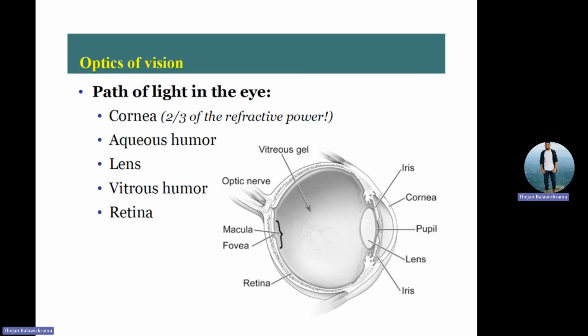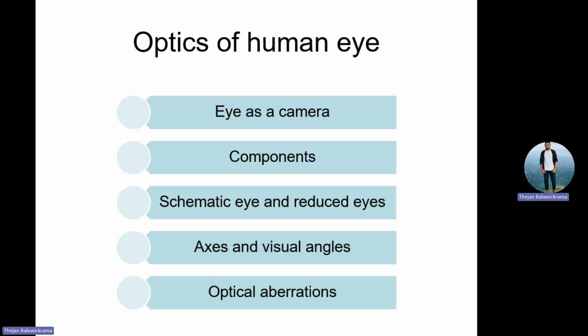So that's what I'm telling you. In these first few days, we will be talking about all the optics. First of all, we have to understand that the human eye is like a camera. So the camera part we are going to discuss, and what the components are. Then after that, the artificially generated eyes to understand how the human eye works, which we call schematic and reduced eyes. Then the axes and the visual angles. So what is angle kappa? What is angle lambda?